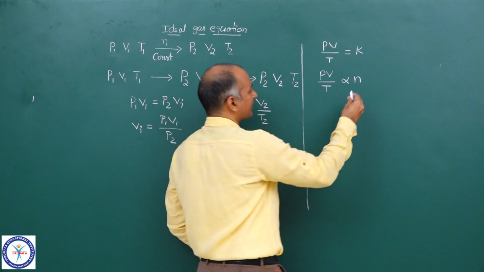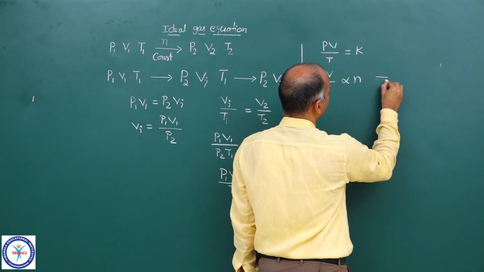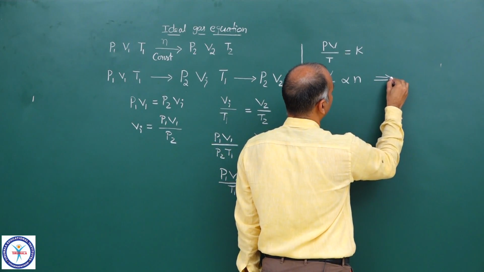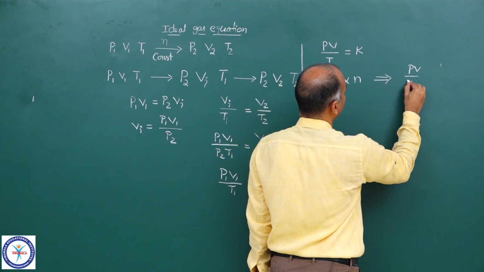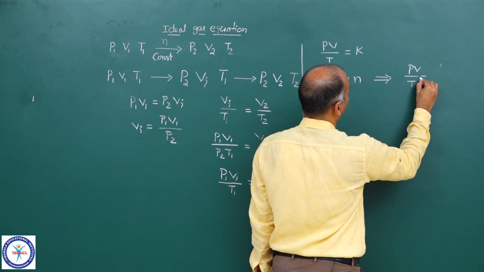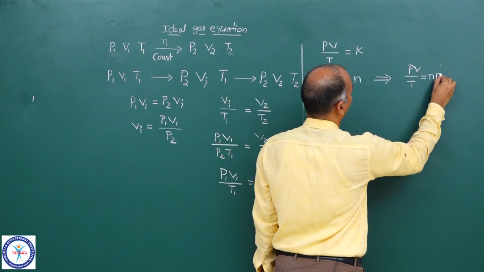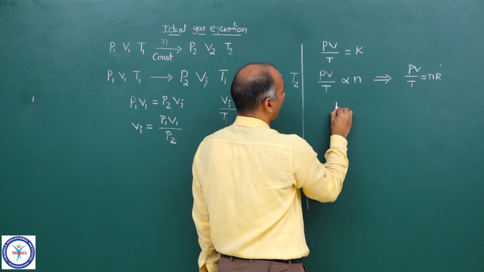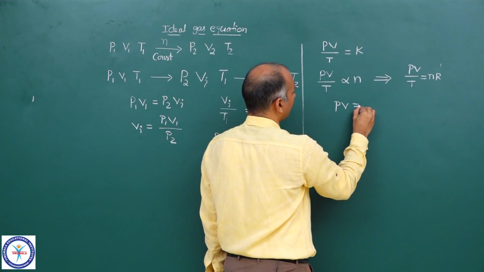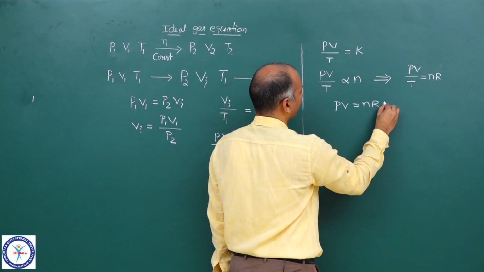Now let us introduce one constant, the proportionality constant. So now you will get PV upon T is equal to nR, where R is the proportionality constant. Now we can write down that as PV is equal to nRT.